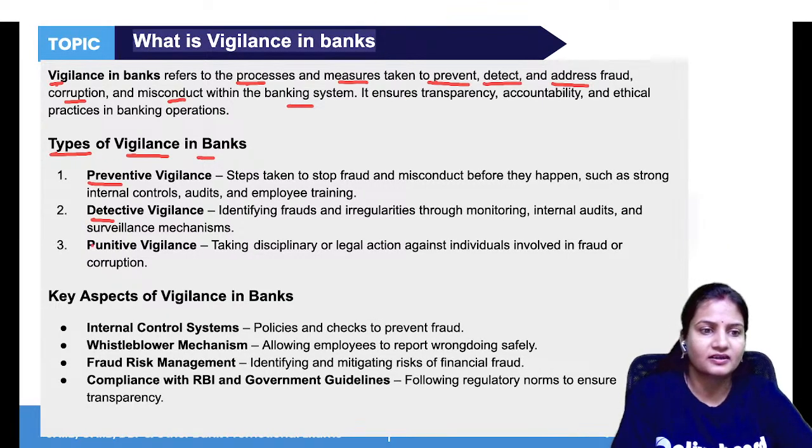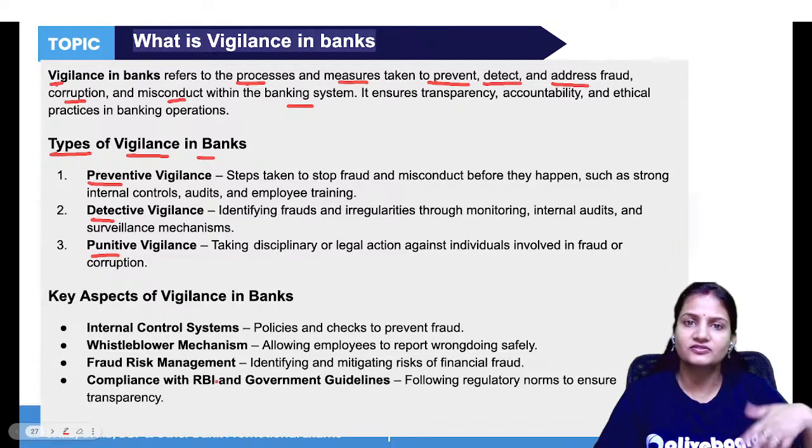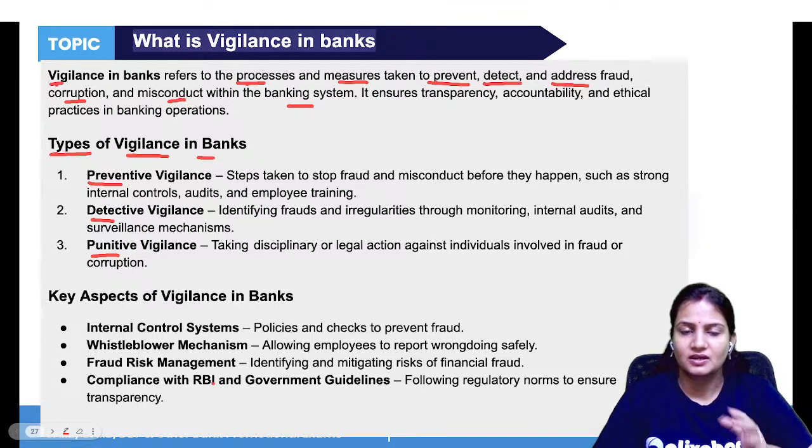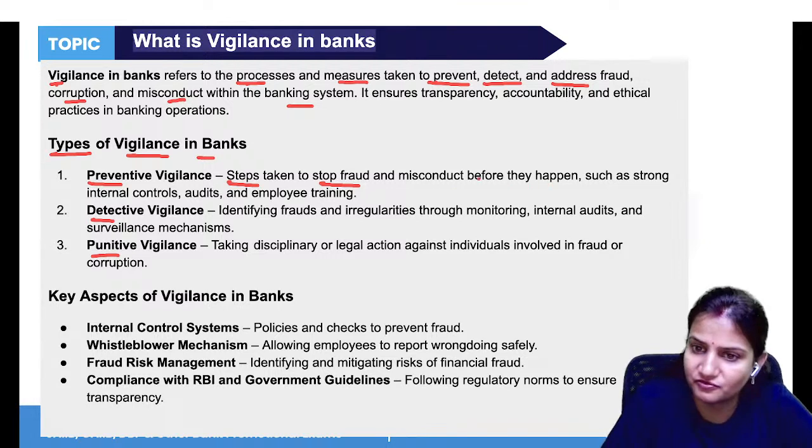Okay. And third is punitive vigilance. Now, preventive means you are taking actions before something is going to happen. You are taking actions before, meaning you know that you will fall ill if you do not eat healthy food. So you are eating healthy food, you are doing proper exercises. That is preventive vigilance. So steps taken to stop fraud and misconduct before they happen.